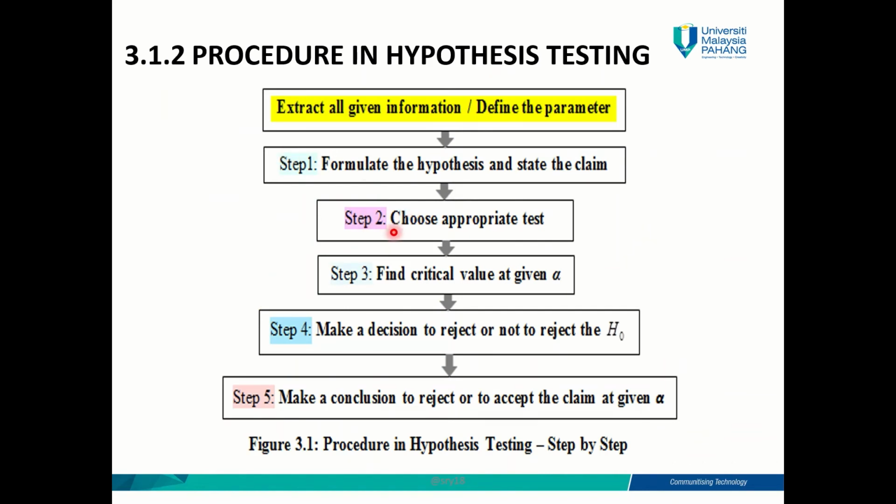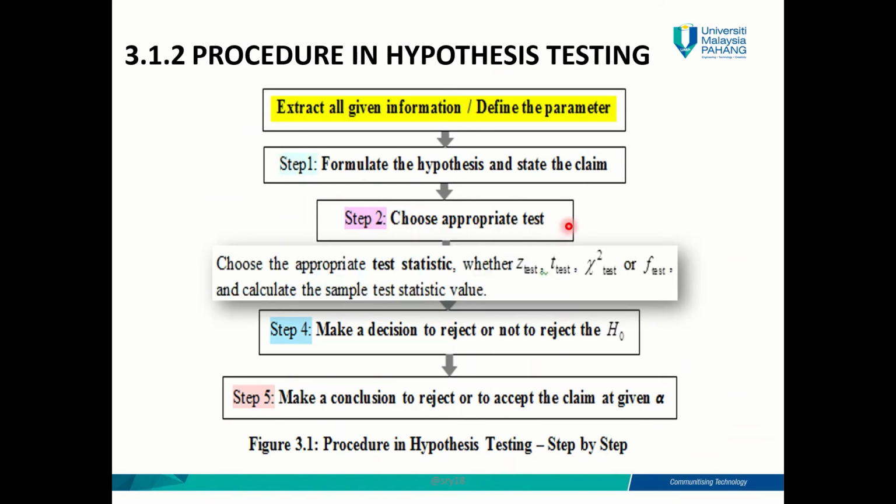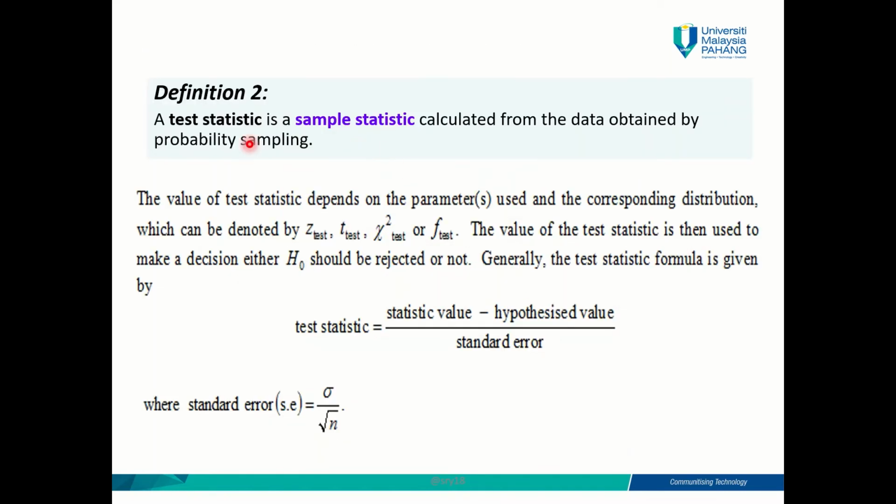The second step is to choose the appropriate test statistic and calculate the test statistic value. The test statistic is a sample statistic calculated from the data obtained by probability sampling. Meaning that you will calculate this test statistic value using the sample data.